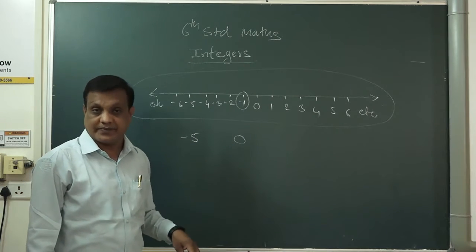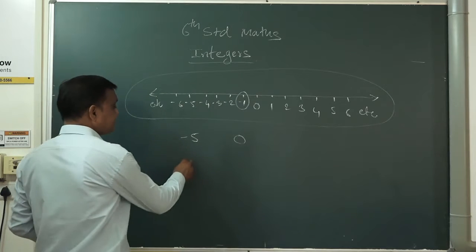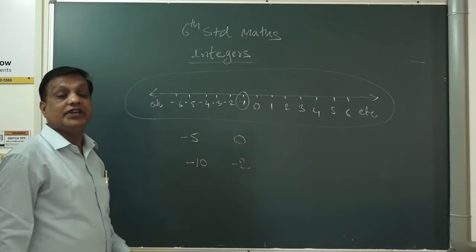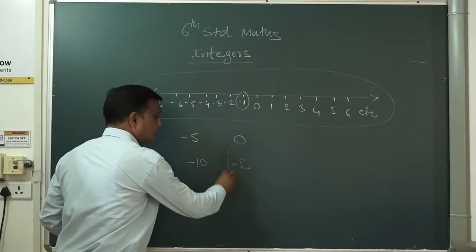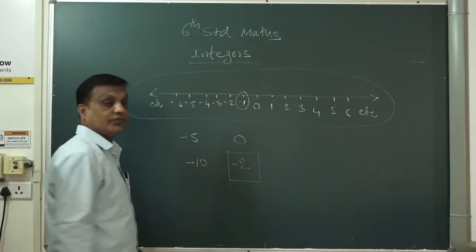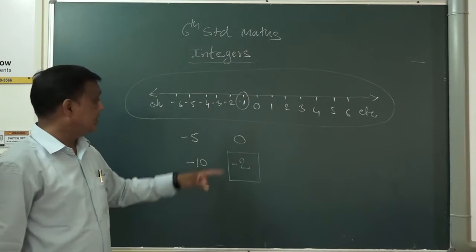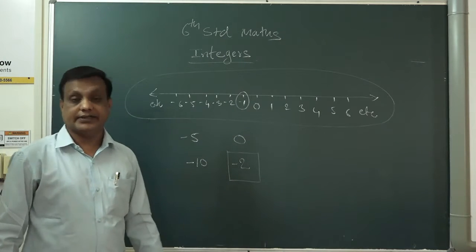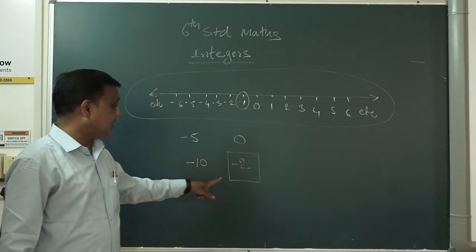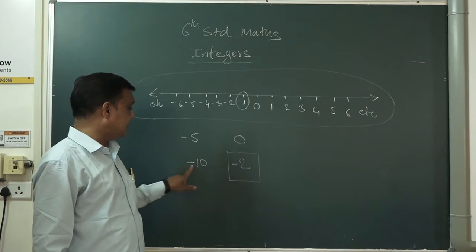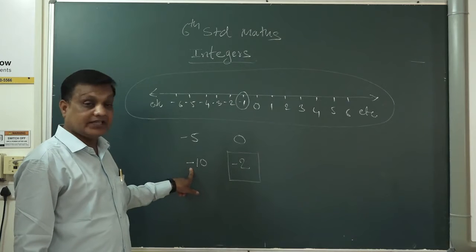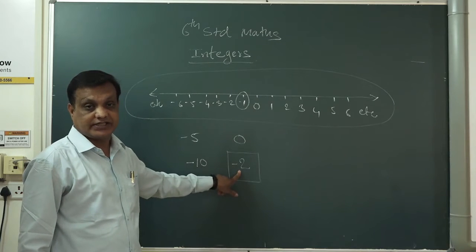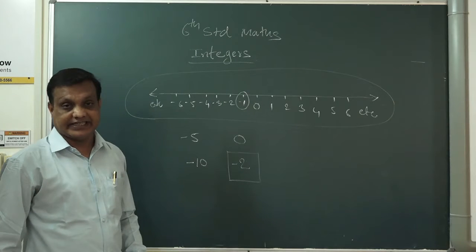If you compare the numbers given, here is minus 10 and here is minus 2. Which one is the greatest? Minus 2 is the greatest. In negative numbers, the smaller-looking number becomes bigger. Here 10 and here 2, this minus and this minus, so it becomes minus 10 and minus 2. Which one is the greatest? Minus 2 is the greatest.